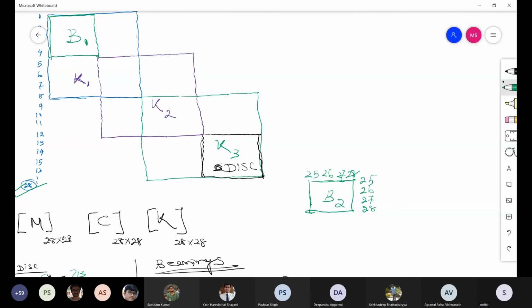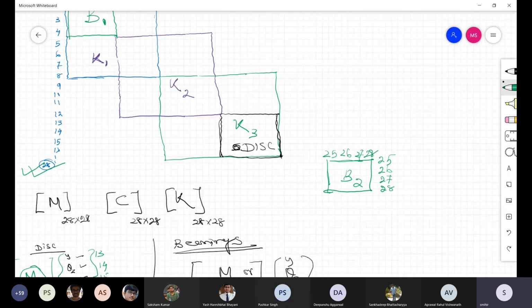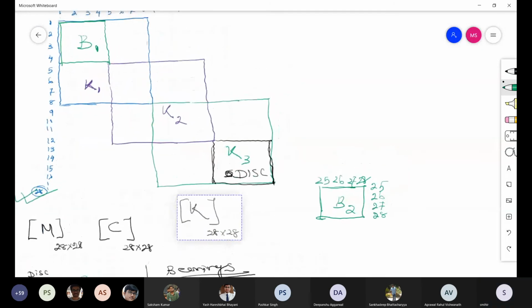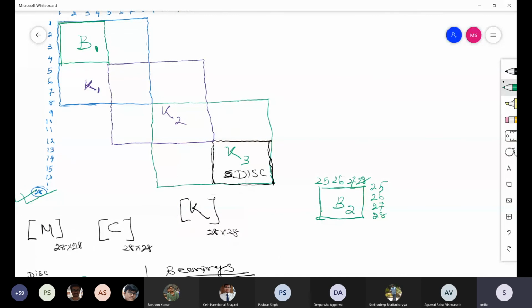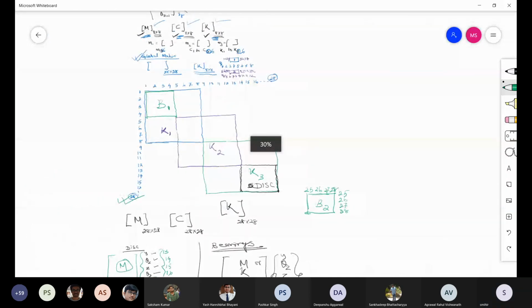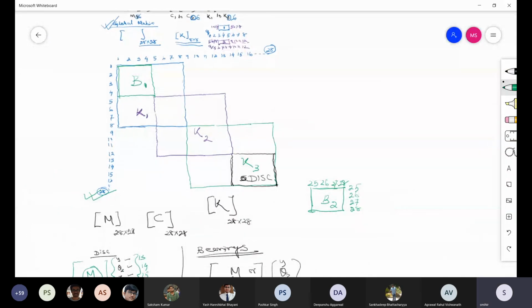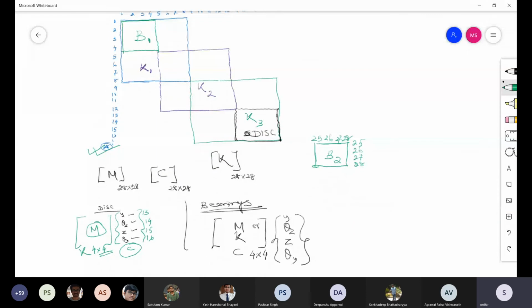Okay. So in this way you make the global matrix. Now after this, you have the global matrices. And then the next step is to go for the solution.